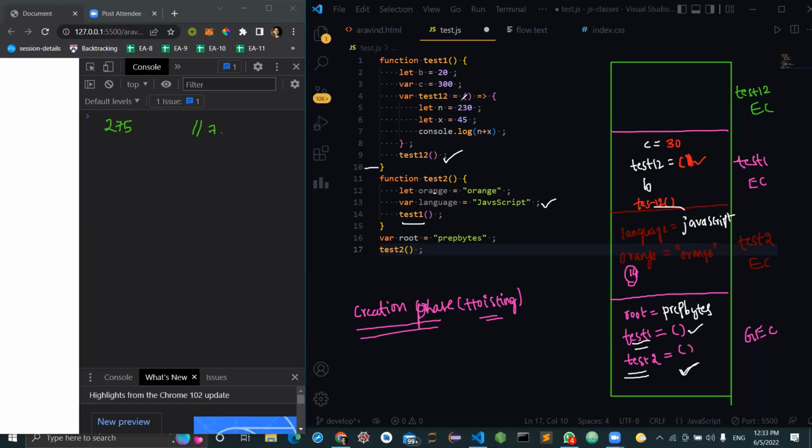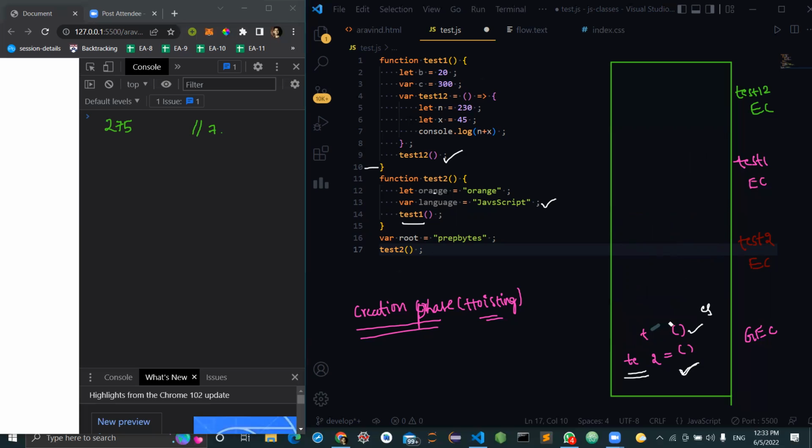So that's how we got that context. Clear? Yes, sir. No doubt, right? So these two got completed now. Okay. These two got completed. And then what happened? We called from line number 17, and after line number 17 there is nothing. So this will also get erased.